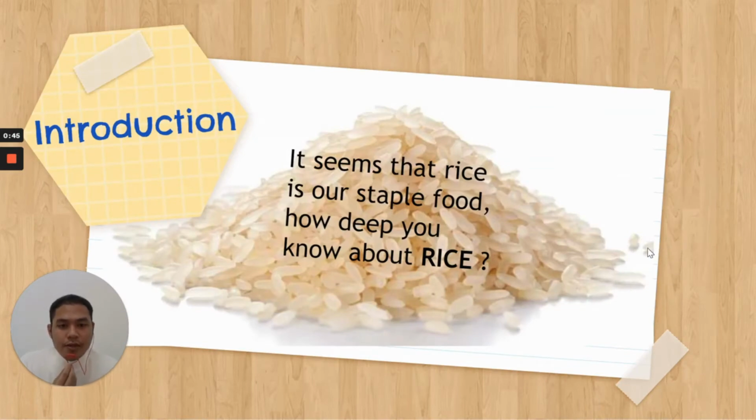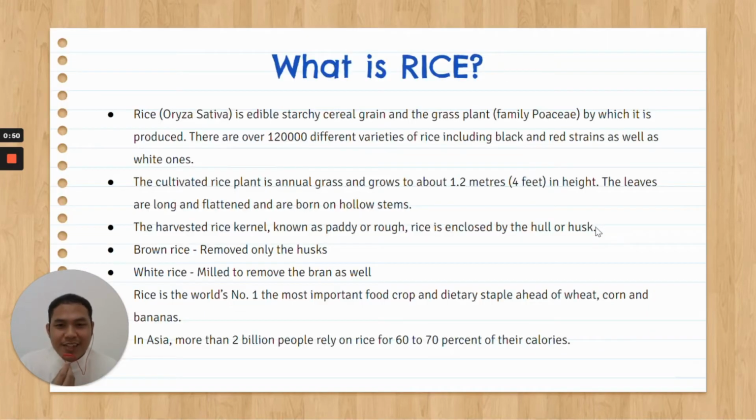It seems that rice is our staple food. How deep do you know about rice? So, what is rice? Rice is an edible starchy cereal grain from the grass plant family Poaceae. There are over 120,000 different varieties of rice, including black and red strains as well as white ones. The cultivated rice plant is an annual grass and grows to about 1.2 meters, 4 feet, in height.